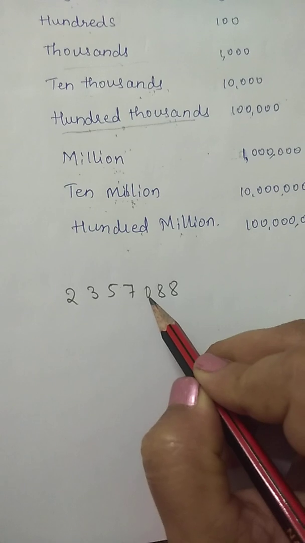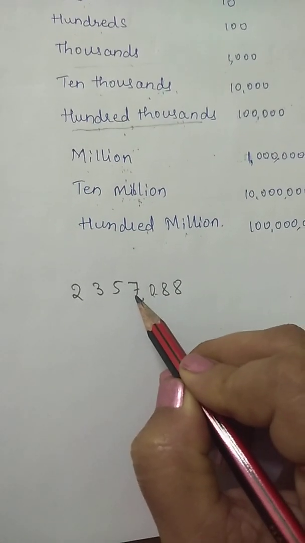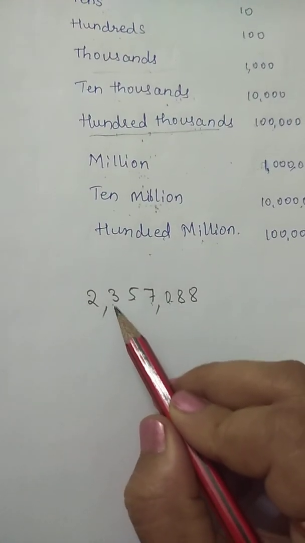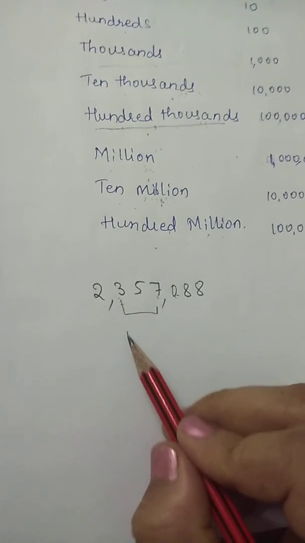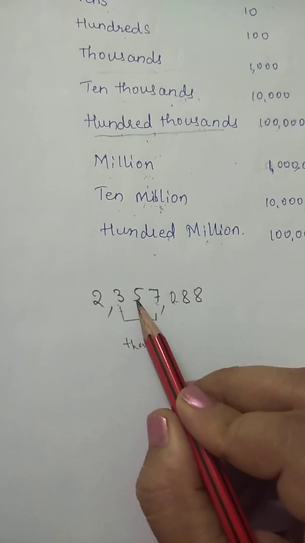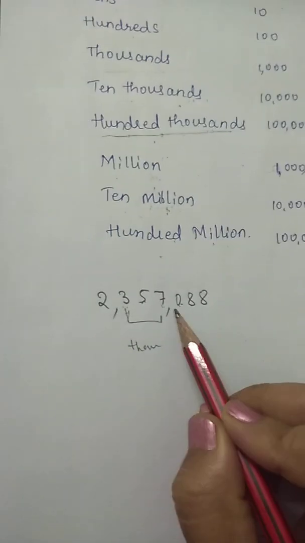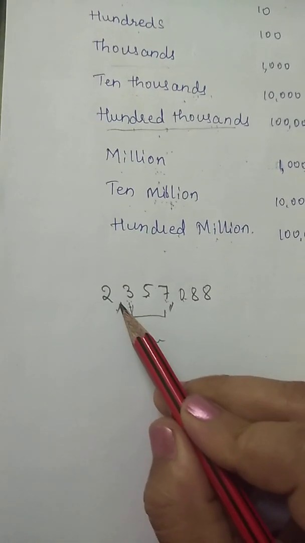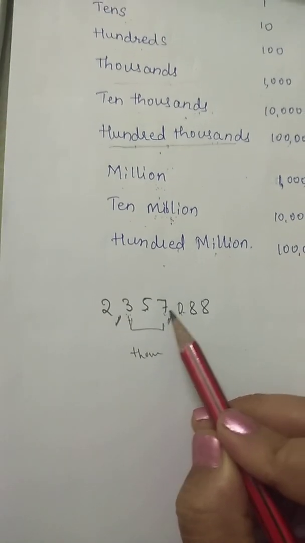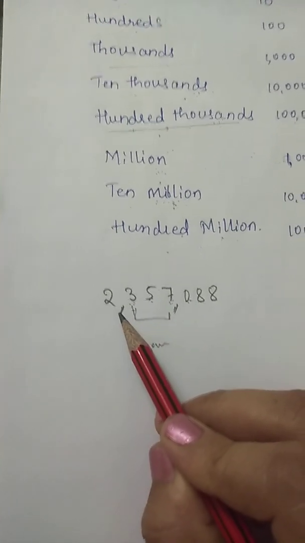Ones, tens, 100, then 1000, 10,000 and 100,000 come under the thousands, so 3 digits for this, and then 1. Then ones, tens, 100, 1000, 10,000, 100,000, then million.